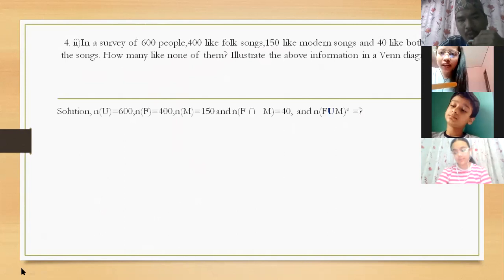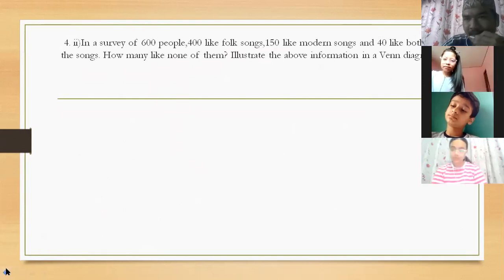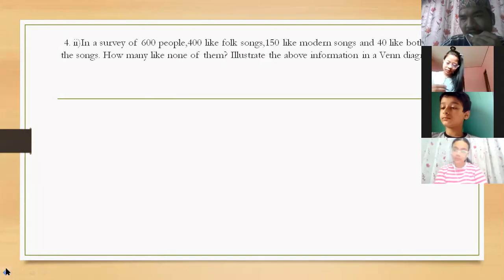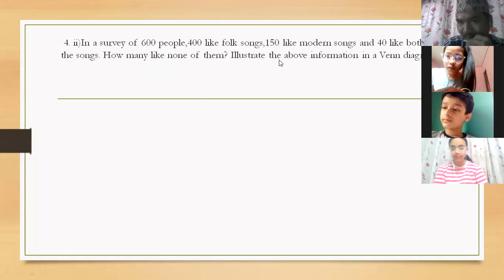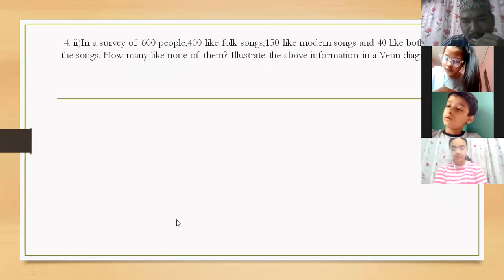Very good. The question is telling that, look here, in the previous question it was asked to draw the Venn diagram first. That's why we had drawn the Venn diagram first. Here it is asking to find the value first, then draw the Venn diagram second. According to the question we have to go, children. We have to proceed in the solution according to the question. What will you do here first?